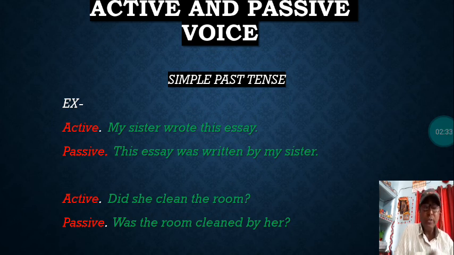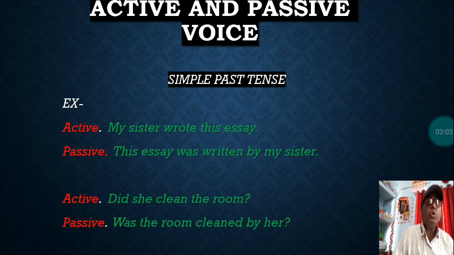So the set of rules that was already explained last day, you must remember, you must make it fresh so that you can understand the further examples which we are going to discuss. I even explained in the last session of video that the verb in passive is always the third form, that is V3 form, and that will continue even today in all the examples. So let us see the first.